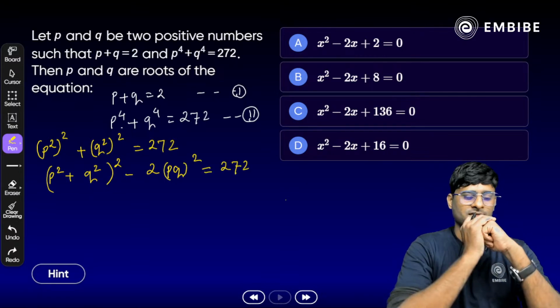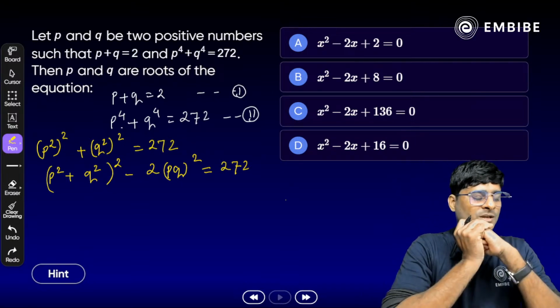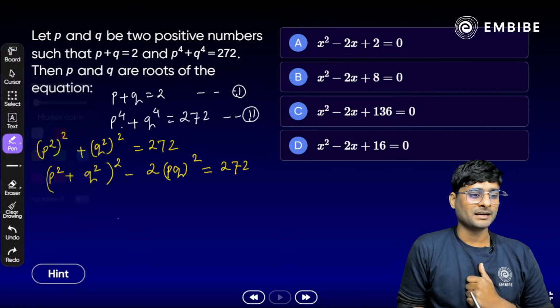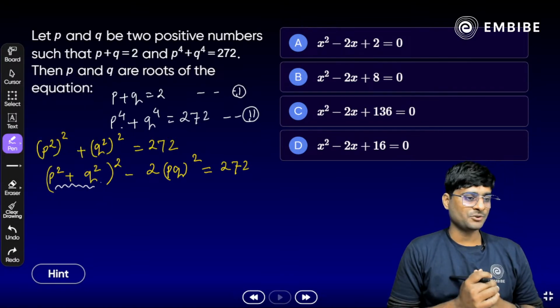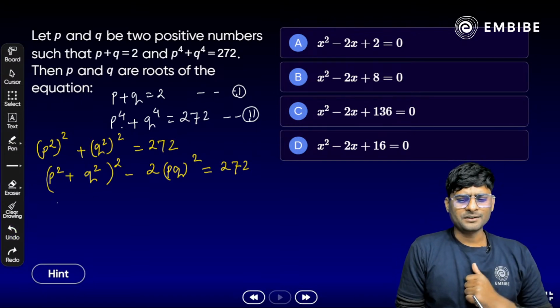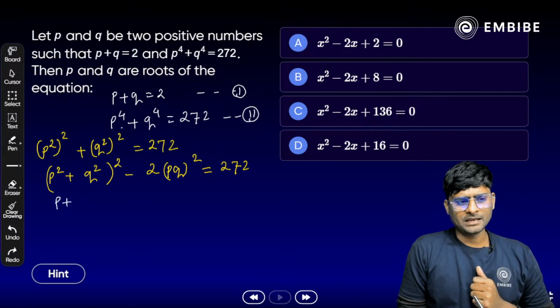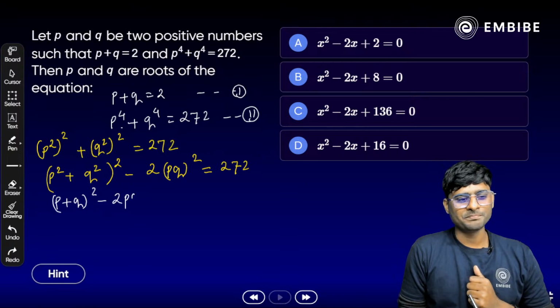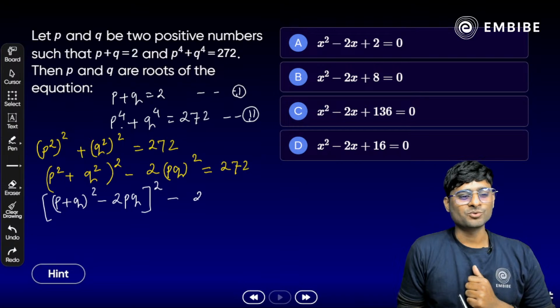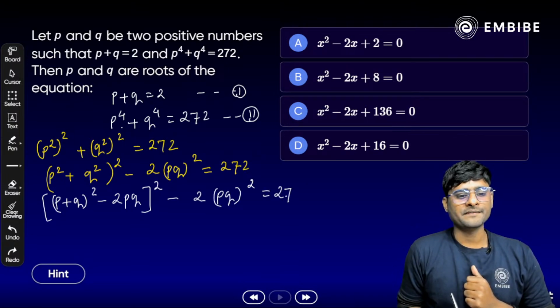Clear? Up to here it's fine. After that, P square plus Q square, again a term P square plus Q square comes in front of you here. Yes, again we need to break it. I know that there is a square, but you have to break it. We can write what? P plus Q whole of square minus 2PQ, and then a big bracket, again square, minus 2 times PQ whole square is equal to 272.